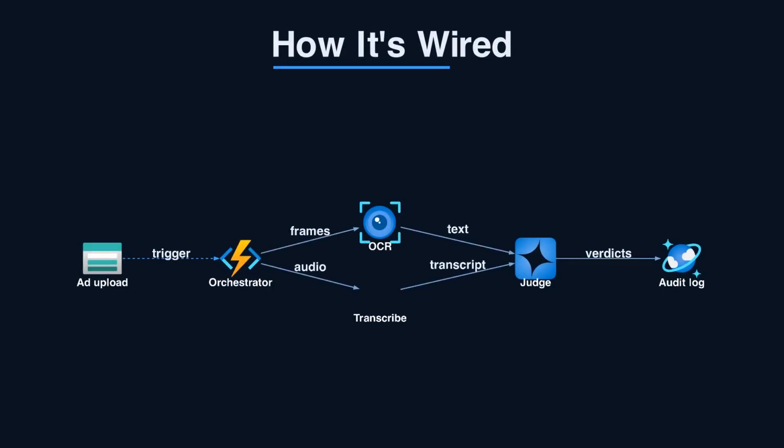Here's the wiring end to end. An ad lands in blob storage. That triggers an Azure Functions orchestrator. It splits the video into sampled frames and an audio track. Frames go to Azure AI Vision for OCR. Audio goes to Azure AI Speech for transcription. Both text streams flow into Azure OpenAI. It returns a structured verdict per claim. We persist that to Cosmos DB for audit. Every flag stays traceable to a timestamp.